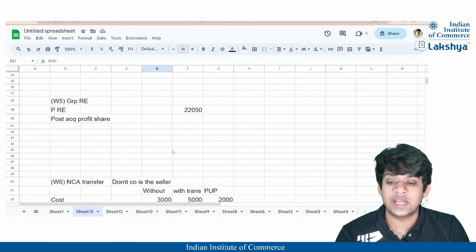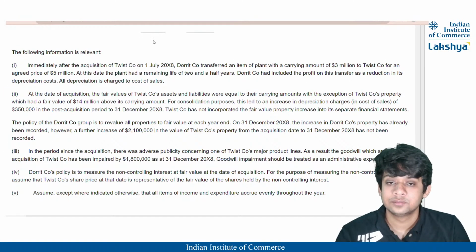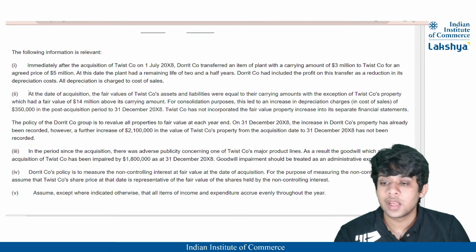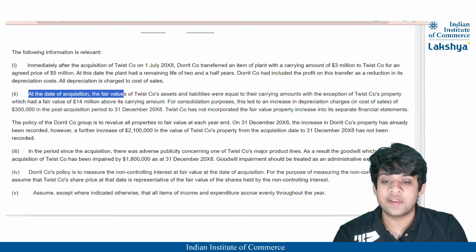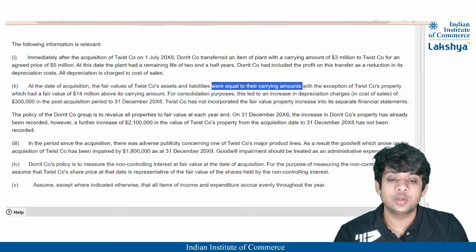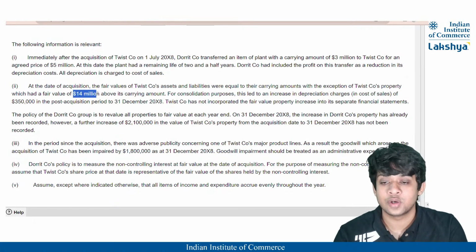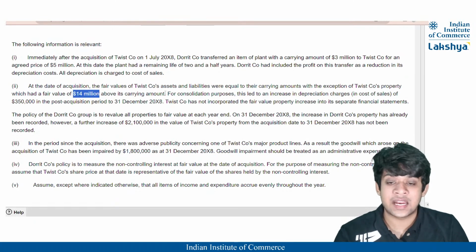Okay, moving on to the next adjustment. At the date of acquisition, the fair values of Twist Company's assets and liabilities were equal to their carrying amounts, with the exception of Twist Company's property, which had a fair value of $14 million. Okay, which is above its carrying amount.